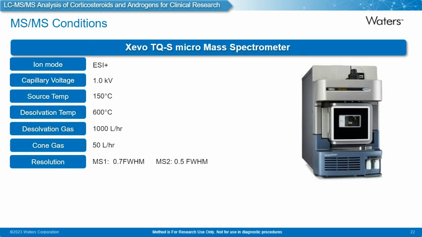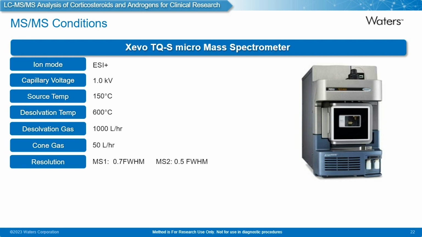And some details around the TQ-S micro setup. So we're looking at positive ion mode and also actually negative ion mode. So that's not necessarily fully correct there. DHEA sulfate is in negative ion mode. Capillary voltage of 1 kilovolt, 150 degrees source temperature, 600 degrees desolvation temperature.